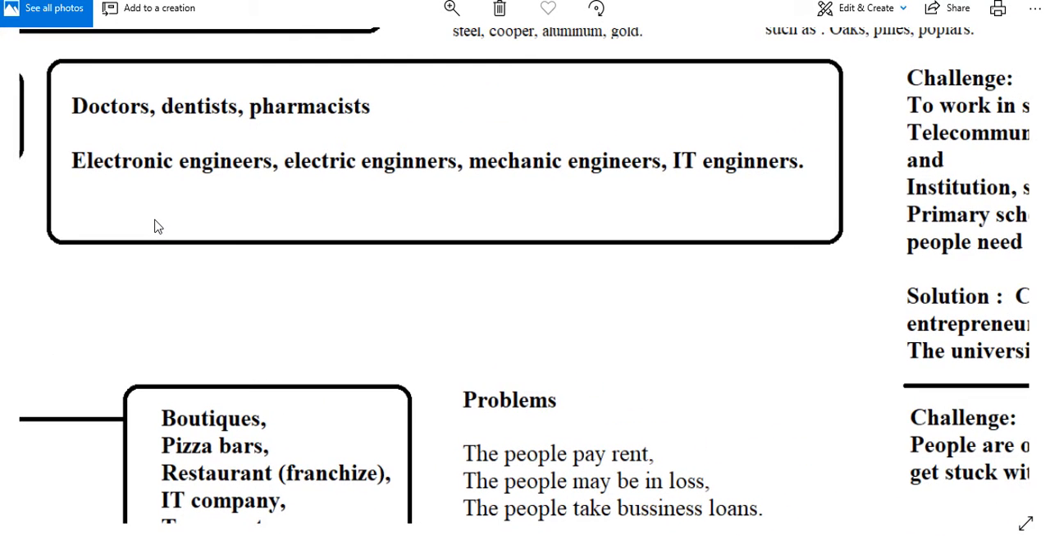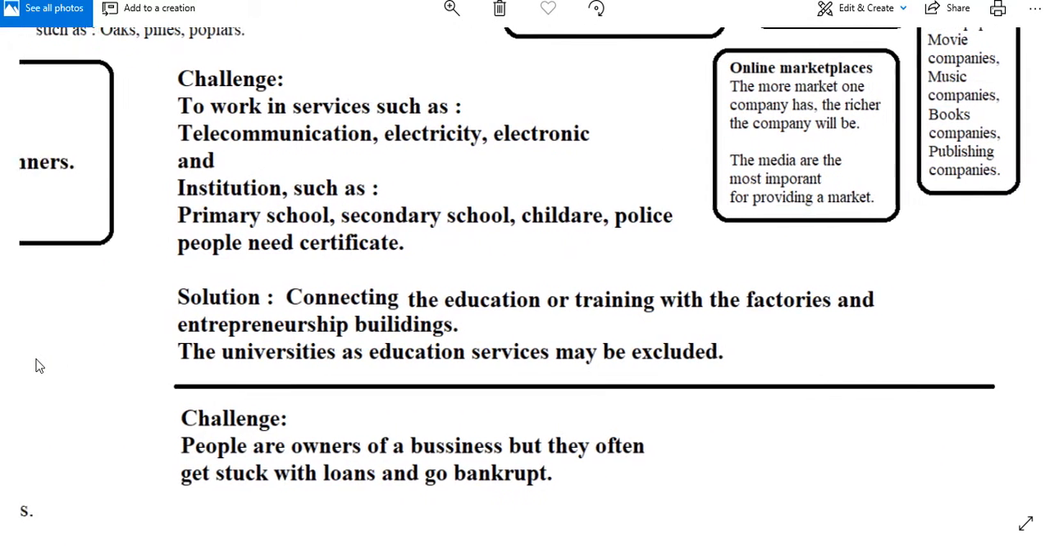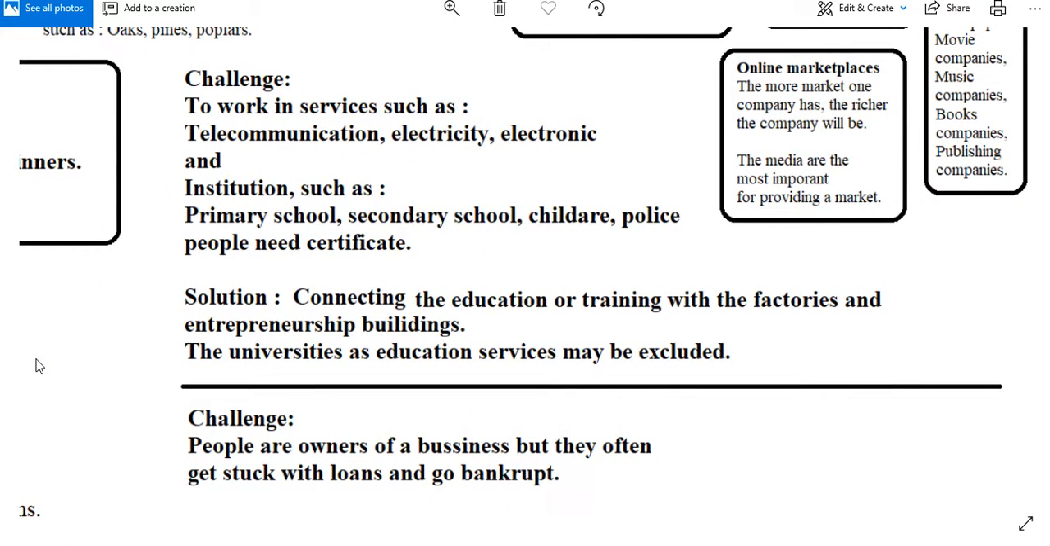The people need an education in order to become engineers, such as electronic engineers, electric engineers, mechanic engineers, IT engineers. People need education. Challenge. To work in services, such as telecommunication, electricity, electronic, and institutions, such as primary school, secondary school, childcare, police, the people need education and certificate.